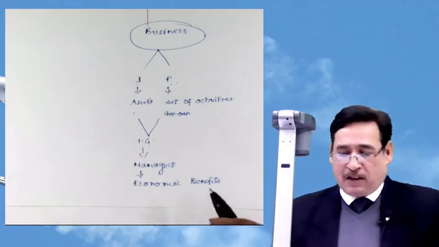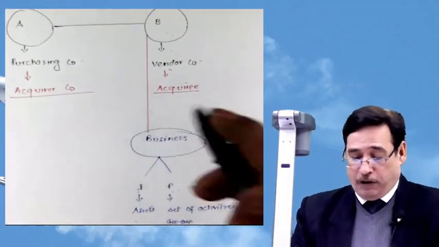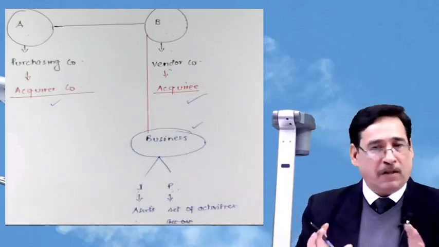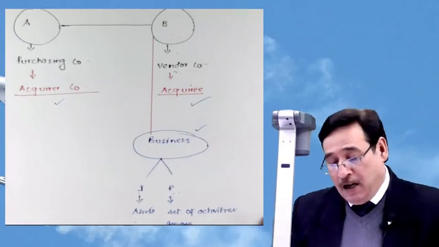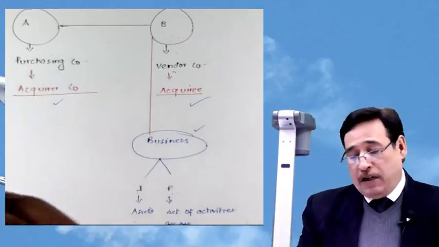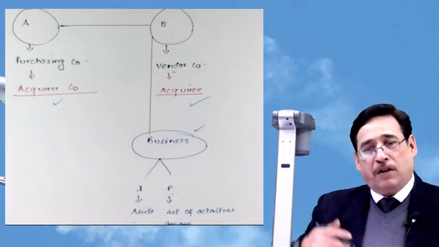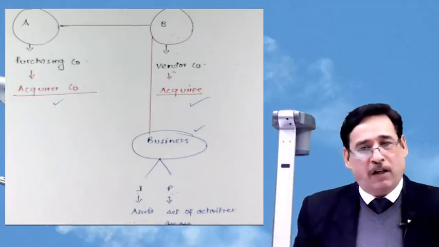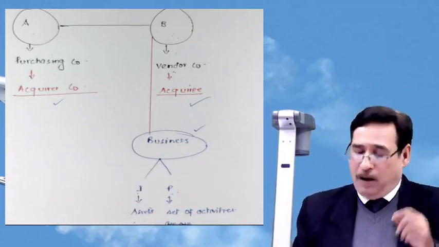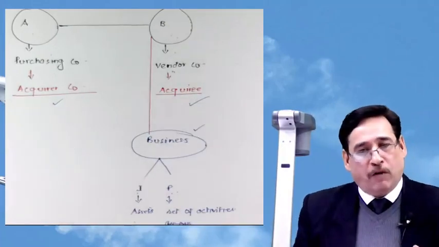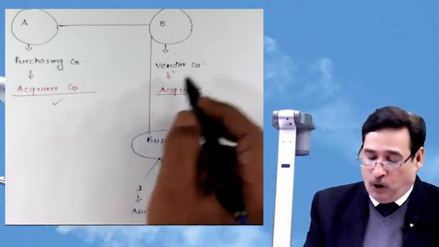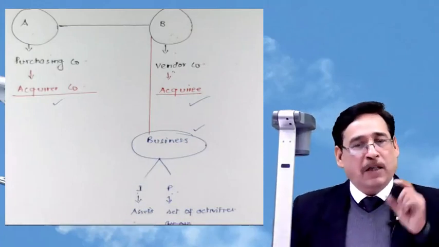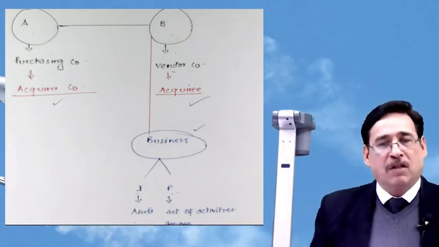So first thing first is that you should get yourself acquainted with these terms, acquirer and acquiree. And if you need to have a bit of idea regarding business, first of all, you need to understand this. That means if a particular entity takes over the control of the other entity or other entities, then of course this particular Ind AS will come into play, but only provided the acquiring company meets the definition of business. That means this whole process or this whole transaction or event, whatever you may like to call it, must meet the definition of business combination.